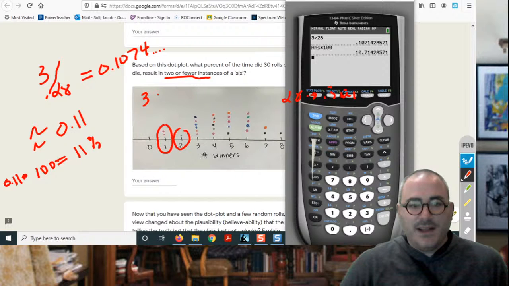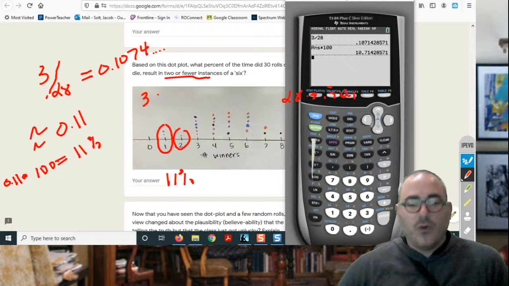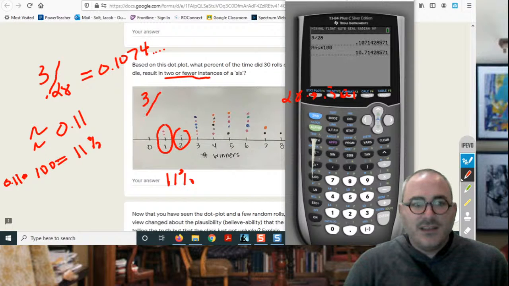Approximately 11% of the time that you do 30 random trials of 1 out of 6 chances of winning, you get 2 or less. So we've already hit one of our learning targets, right? This is a dot plot, which tells us the frequency. This is not a table yet. This is still a dot plot chart. But now we have calculated a relative frequency from the total.